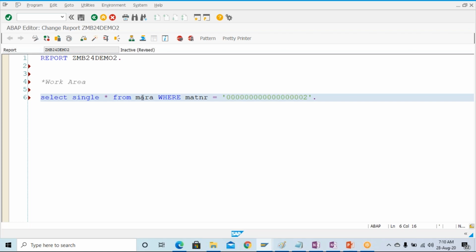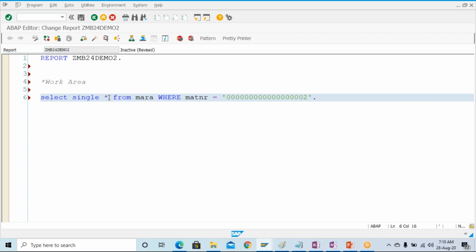If you want to fetch specific fields, for example, if you want to get the material number, the material type, the material group, the industry sector, such kind of information, if you want to get only specific fields, you will have to write like this. But I'm going to get all the information at this point of time.